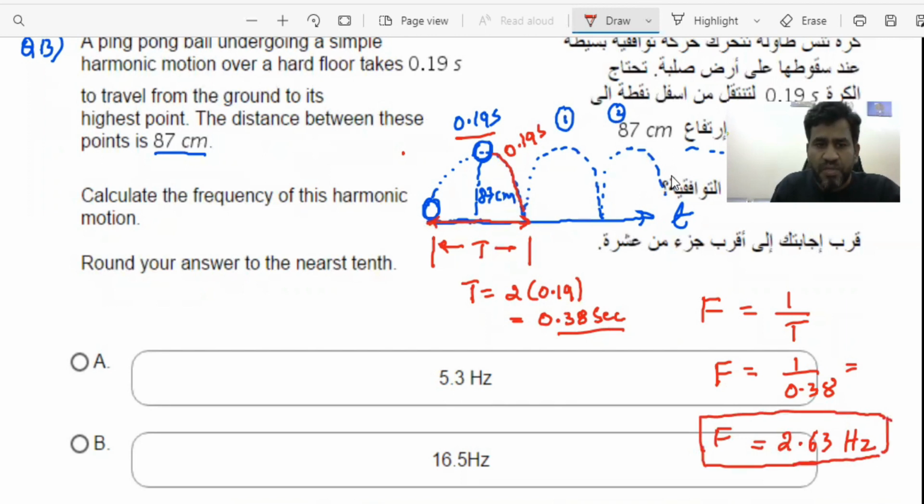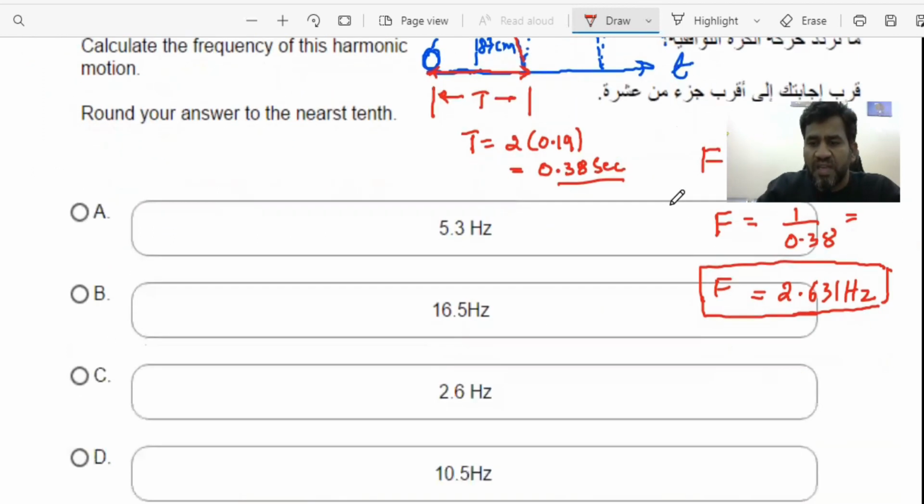Which is the option? Because they are saying round your answer to the nearest tenth. It's basically 2.631 and something. So when we are rounding to the nearest tenth, I can simply say the frequency is 2.6 hertz, right? This matches with option C. So that's how the time period and the frequency are related.